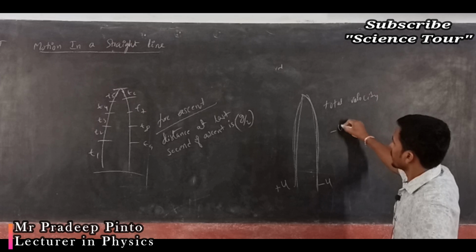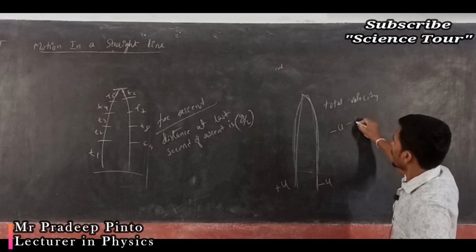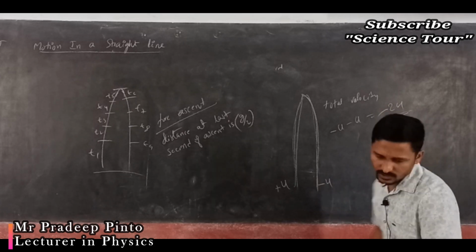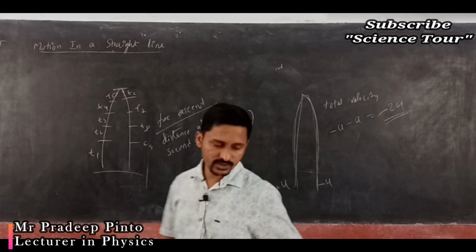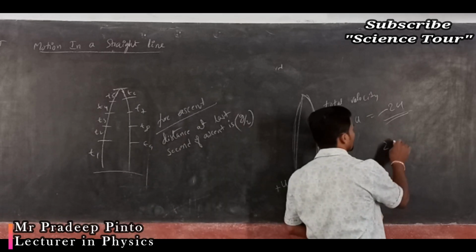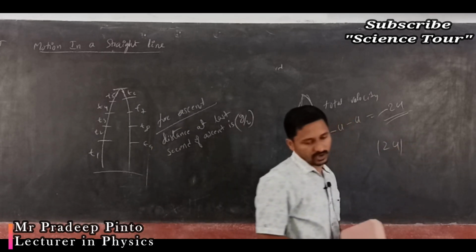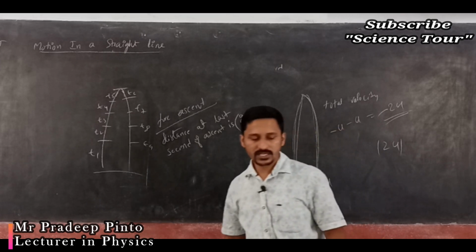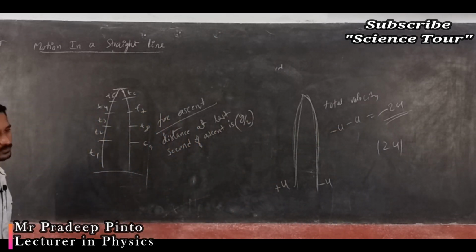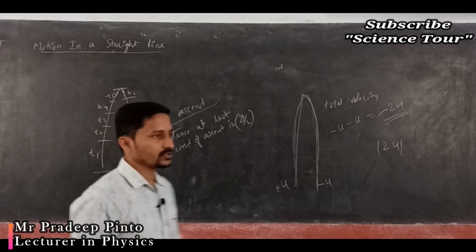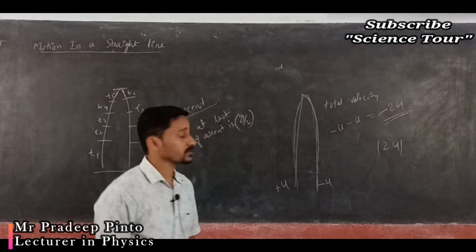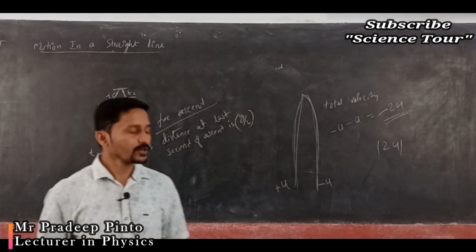That is final velocity minus initial velocity, which is equal to 2u. Minus also I can write, that depends on the u you are going to take, but the magnitude of the change in velocity for the complete process is 2 times u. So this is about some of the topics in motion in a straight line.